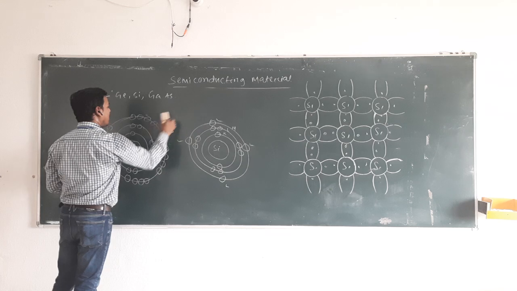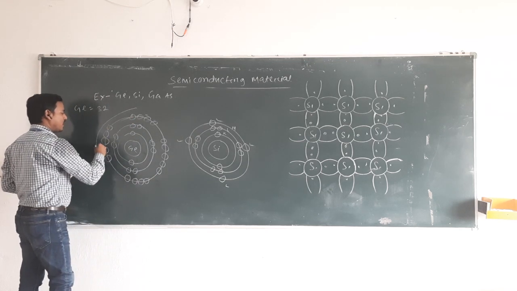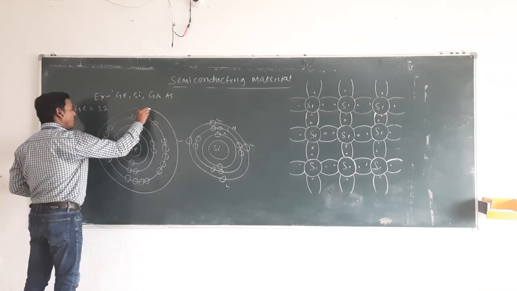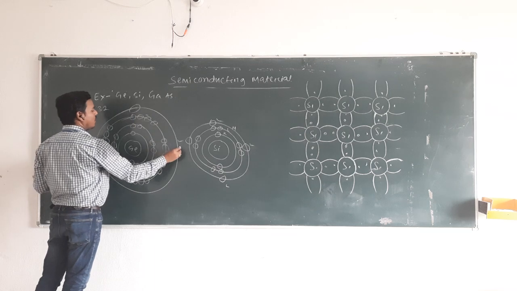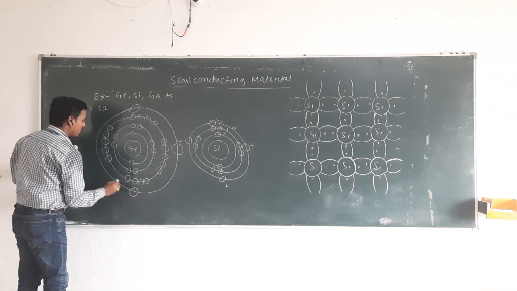In the last or outermost orbit you can find 4 electrons, which are called the valence electrons.